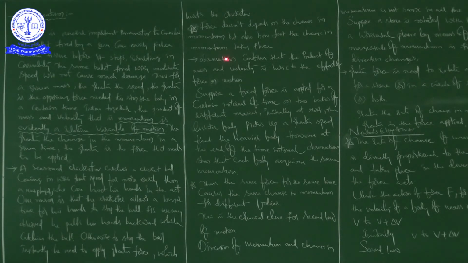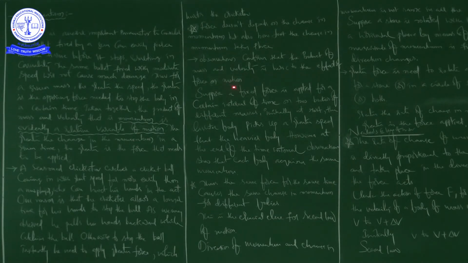Okay, right. Next, observations. Whatever we observed here, observations confirm that the product of mass and velocity is basic to the effect of force on motion. So the product of mass and velocity, mv, is momentum. So momentum is very basic to the effect of force on motion.